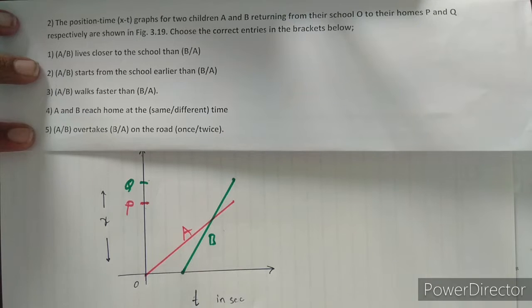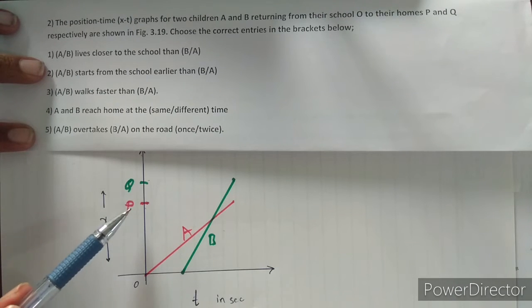Here the first one: A lives closer to the school than B. The position OP is small compared to OQ. In this case, P is closer to the origin O, which means P is closer to the school.